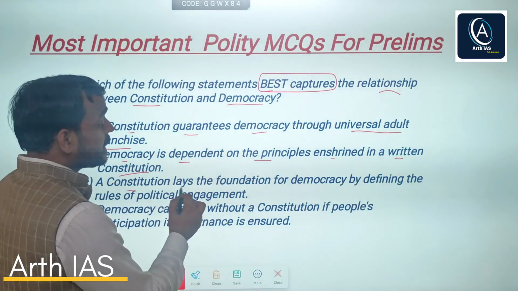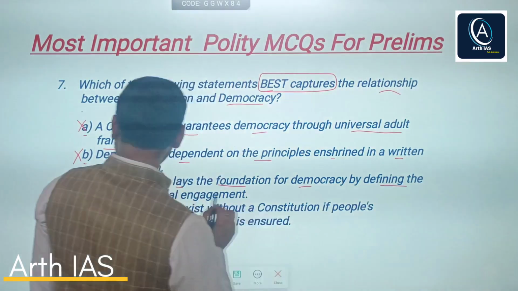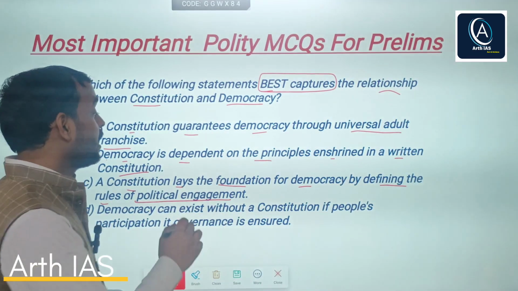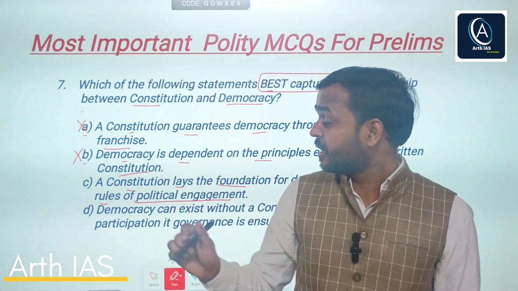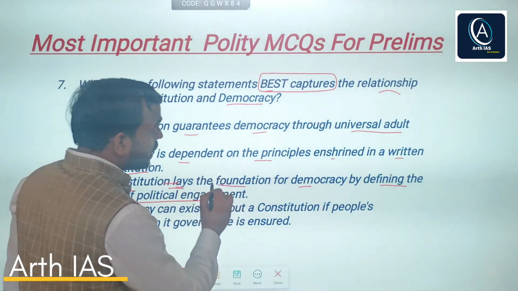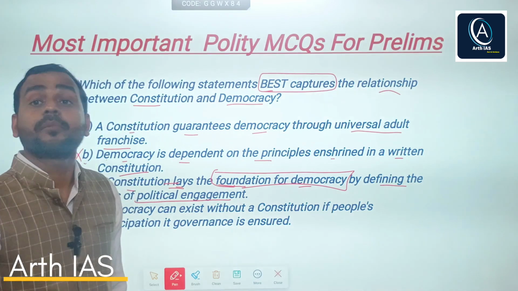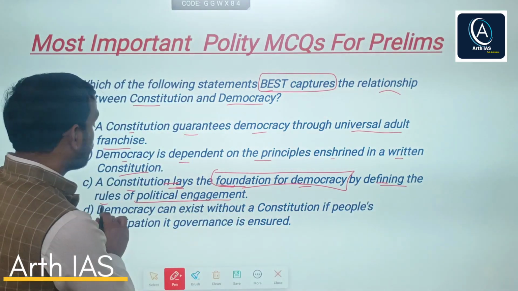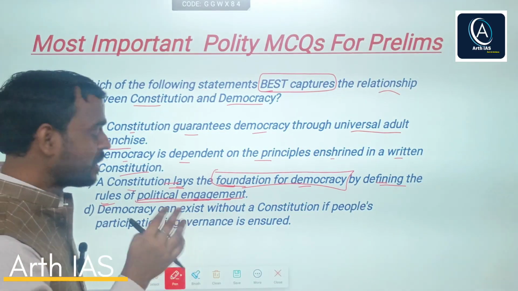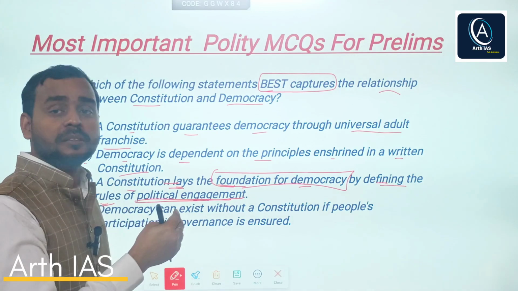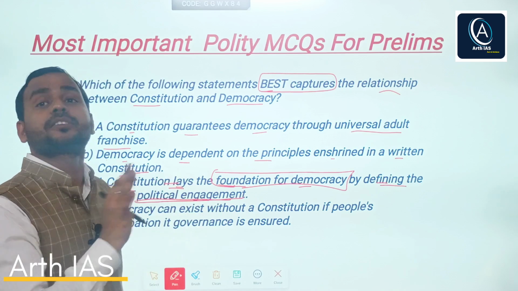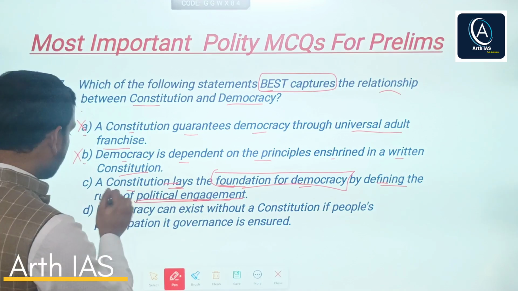The third says a constitution lays the foundation for democracy by defining the rules of political engagement. Obviously, a constitution defines different things, but in the case of a democracy, it lays the foundation for democracy. How? By defining the rules of political engagement. Here you should know that whenever we say political masters or government, in real sense you should connect them with the executive. So this should be the right answer.